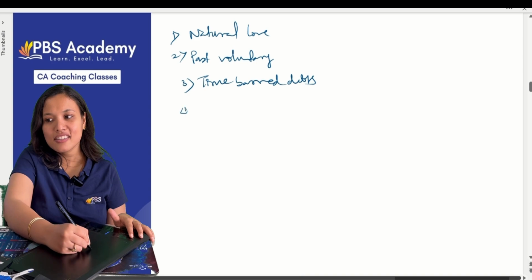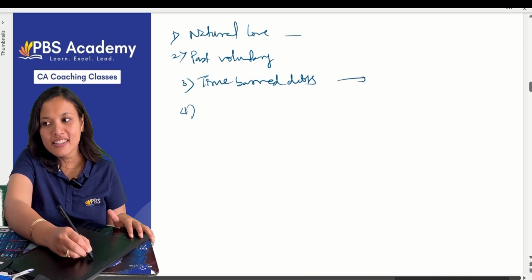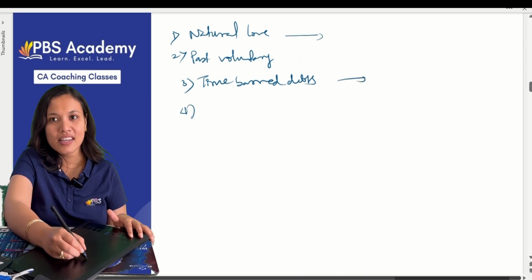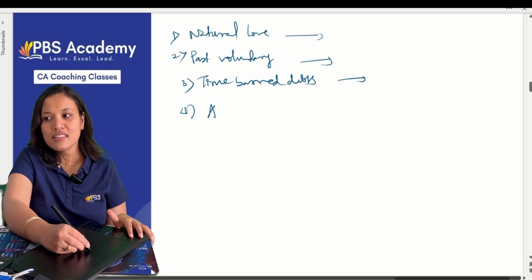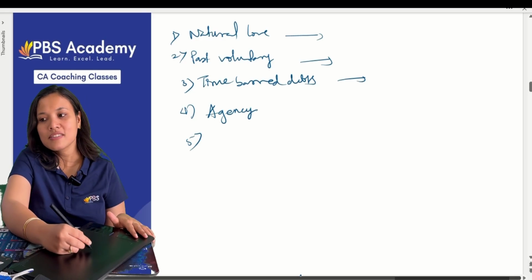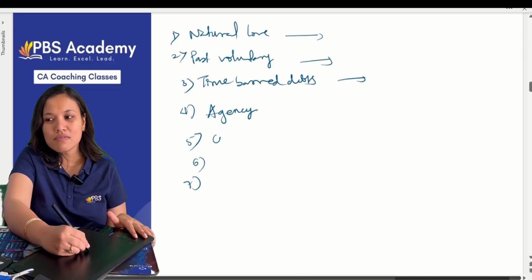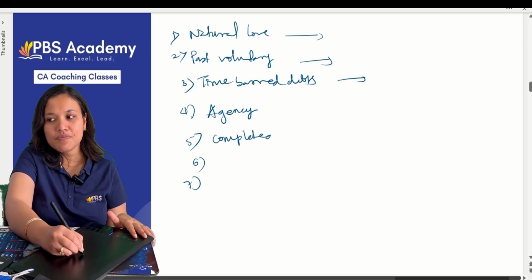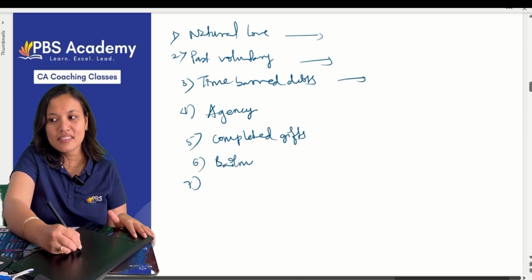Here it should be in writing. Next, agency, no consideration required. Next, completed gifts, bailments, and charity.